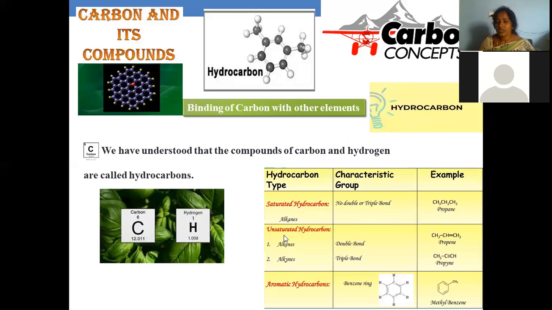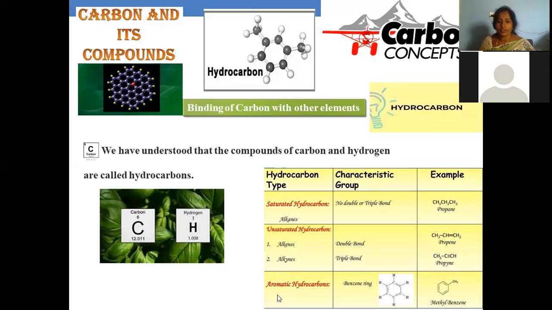And second is unsaturated. Unsaturated is nothing but either a double or triple bond is present within the compound; either alkene or alkyne can be taken into consideration. Propene is the simplest example where we have a carbon-carbon double bond, and propyne. Propyne denotes what? A carbon-carbon triple bond is there. One sigma and two pi bonds, when present, is regarded as an alkyne. This is also the category of unsaturated.